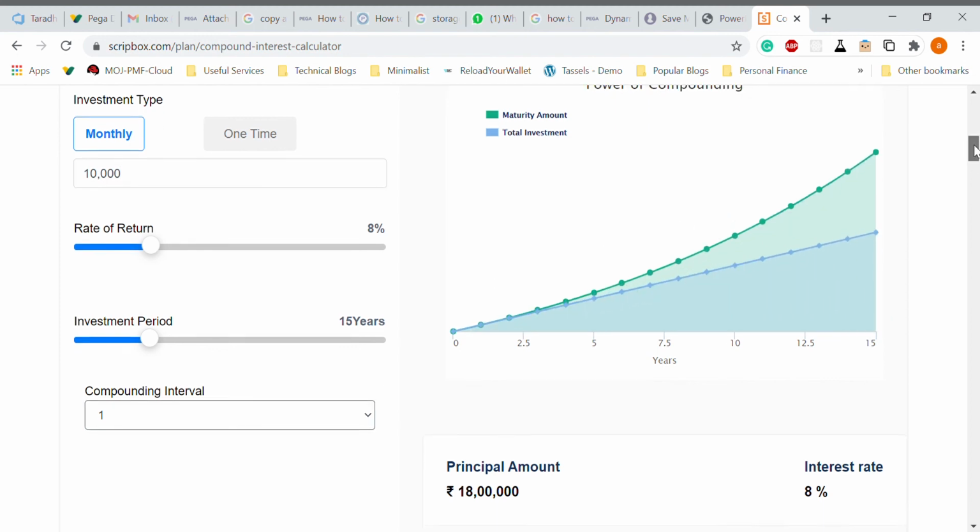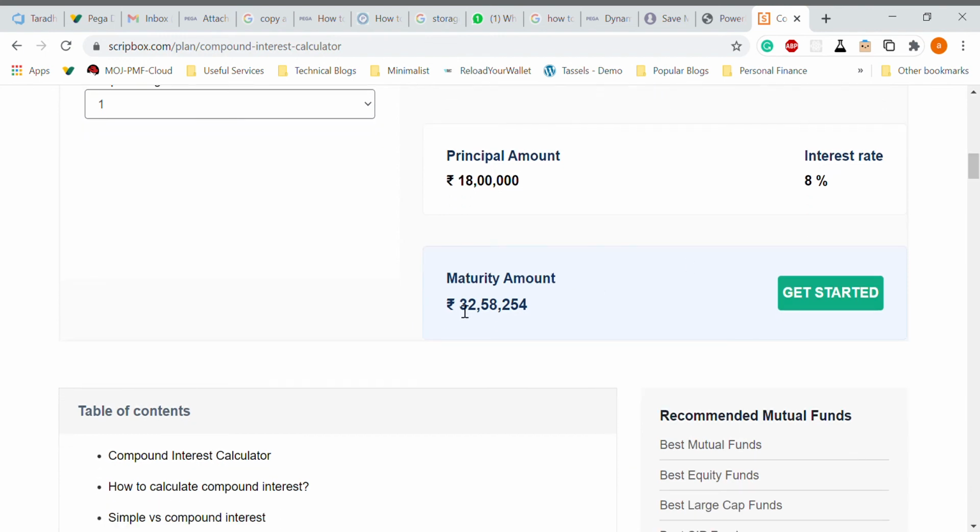So the return you get is 32 lakh 58,254. The principal amount is only 18 lakh. On top of that, your total is 32 lakhs. So you get around 14 and a half lakh interest on top of this, and this is completely secured from everything, and this is guaranteed you will get.